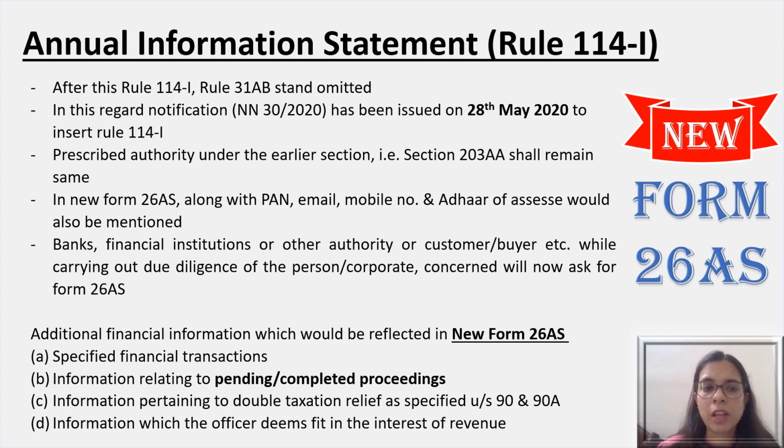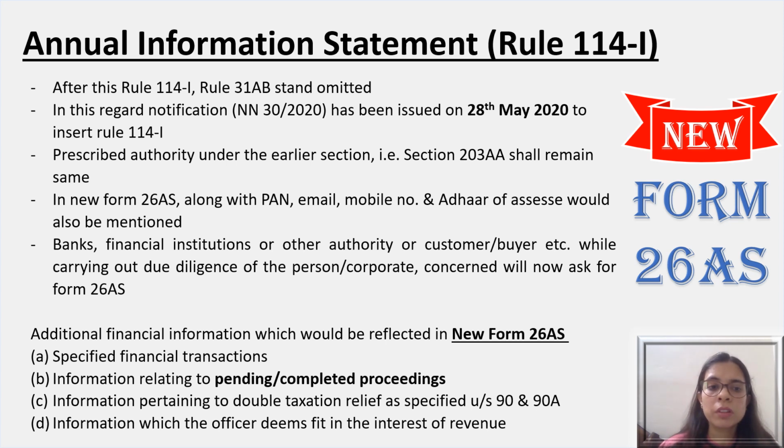And the banks, financial institutions, or any other authority or customer, buyer, etc., while carrying out due diligence, if a party is making any trade transaction with you, can also have a fair idea about your authenticity or genuineness through the generation of Form 26AS. This can actually help as a stimulus for you to get the business in your favor, but at the same time it is a challenge also.